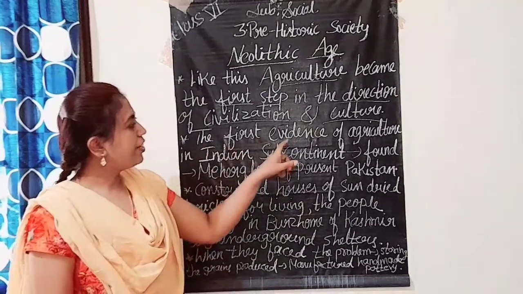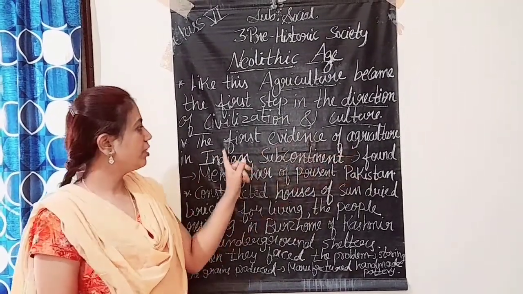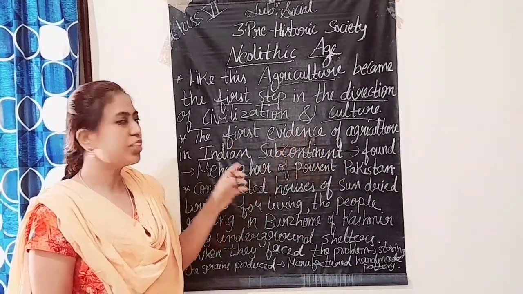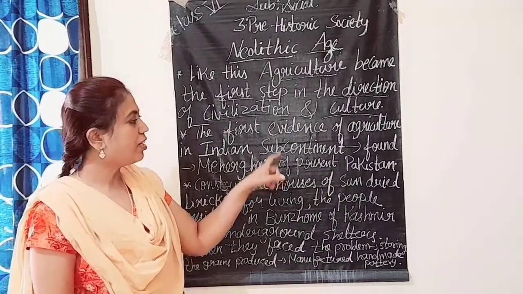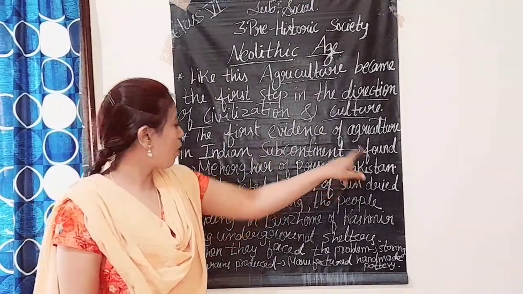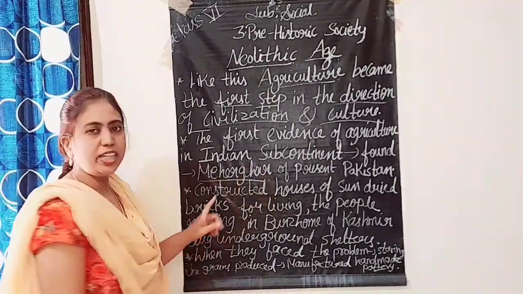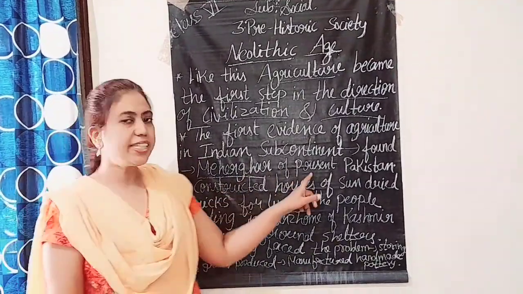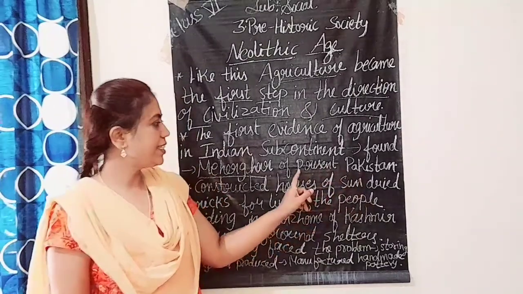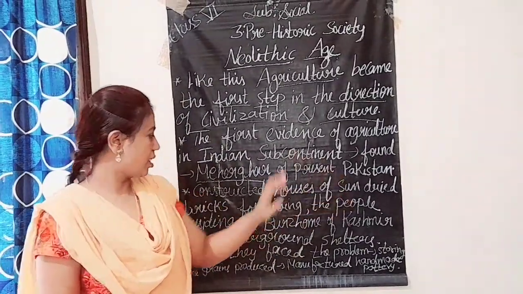Okay. Like this. The first evidence of agriculture. What? The first evidence of agriculture in our Indian subcontinent. Where is it found? It is found in Mehrgarh. Where? In Mehrgarh. And where is it? Mehrgarh is in present Pakistan. Where is it? It is in present Pakistan.